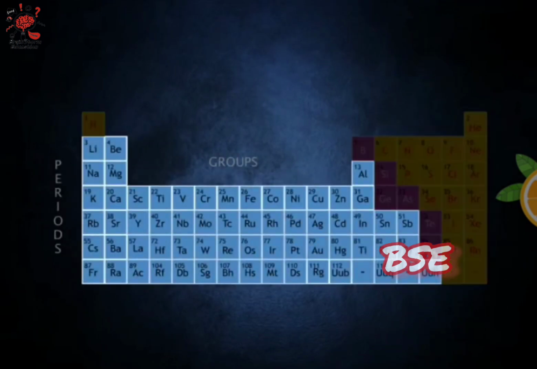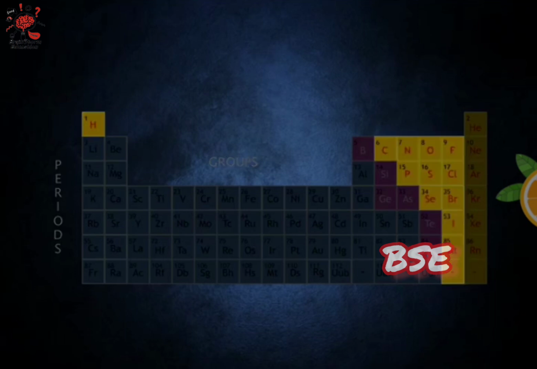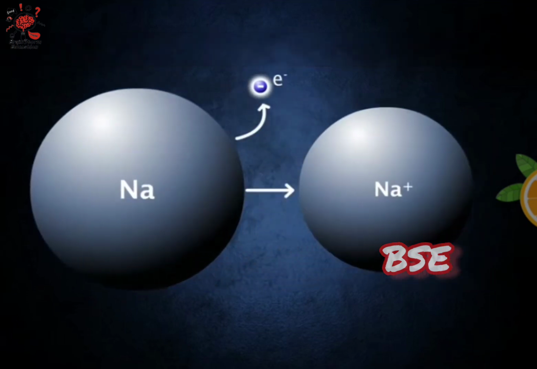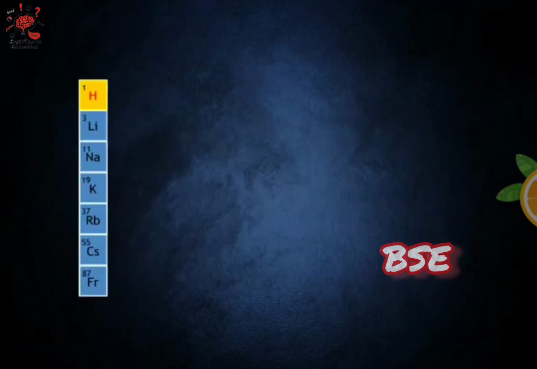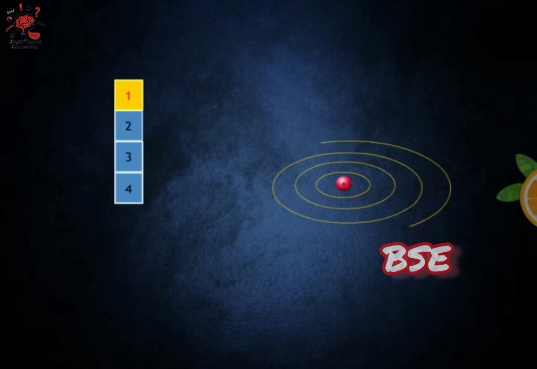Metallic character is the tendency to lose electrons, and the non-metallic character is the tendency to gain electrons during bonding. Metals tend to lose electrons when forming bonds. That is, they are electropositive in nature. Down the group, the effective nuclear charge experienced by valence electrons decreases because the outermost electrons are further away from the nucleus.